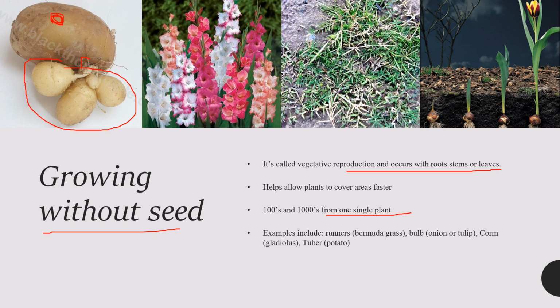So these are some of the examples. I have already told about the potato, that is the tuber. Then there are runners, which grow from the soil and spread into the whole area. And bulbs, such as onion or tulip, where the onion grows from the stem or root into a plant. And then this is the corm basically.